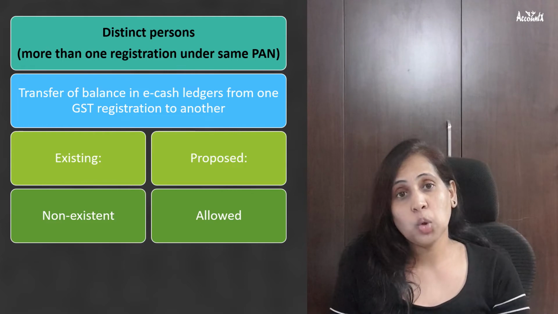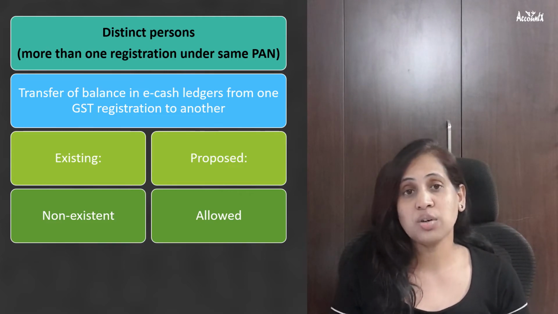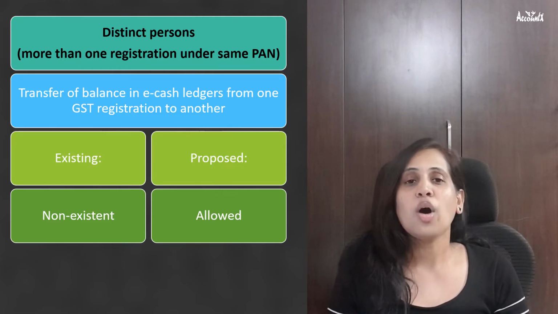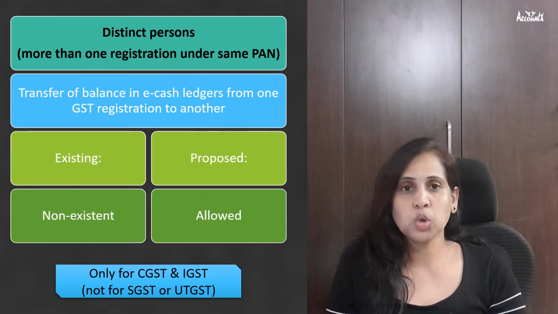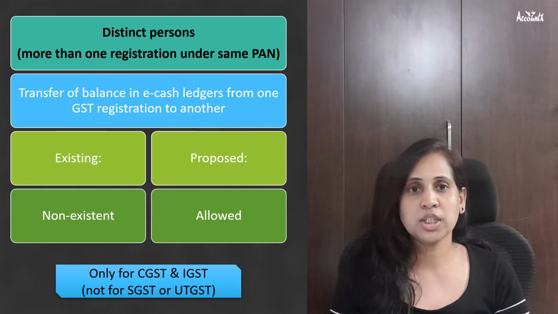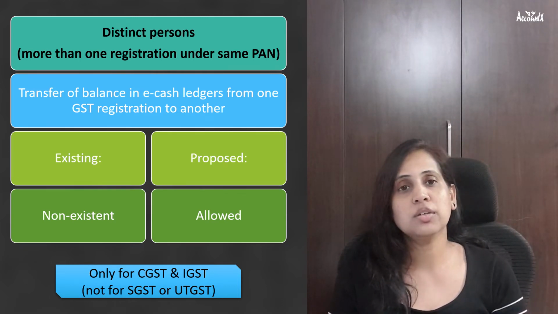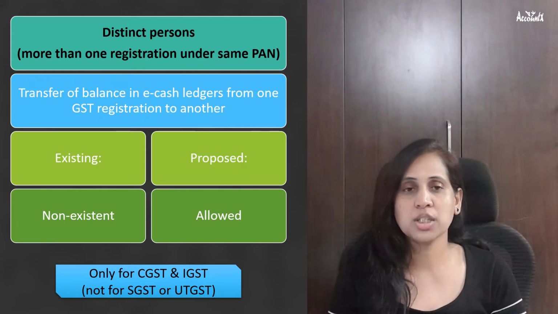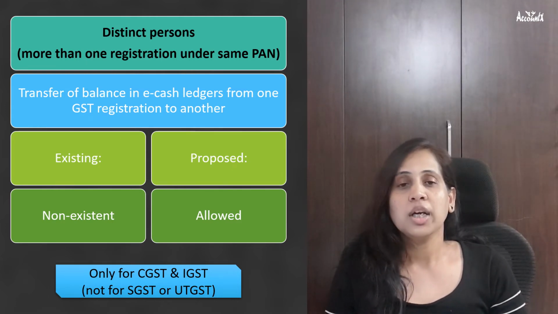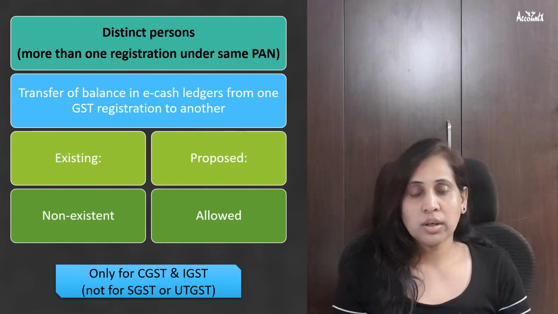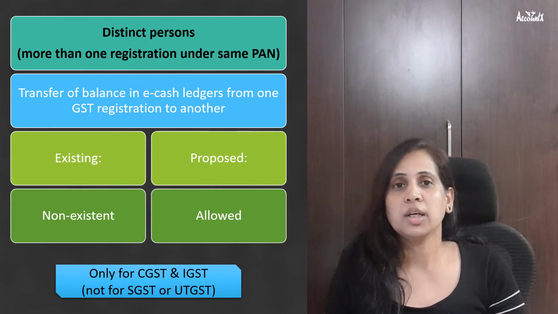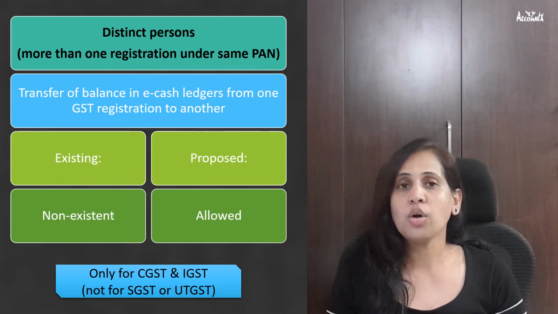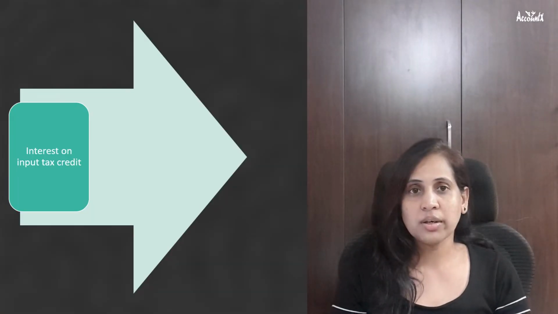So it is being proposed in the budget to allow for such transfers so that there is no unnecessary blocking of working capital. As of now, this proposed change is applicable only for CGST and IGST. In other words, this is not applicable for SGST or UTGST. But if respective states or union territory passes relevant amendment, then this benefit would be available even in respect of SGST or UTGST.